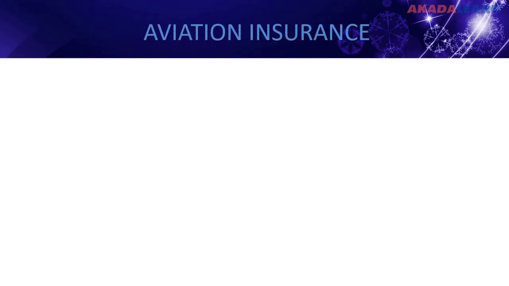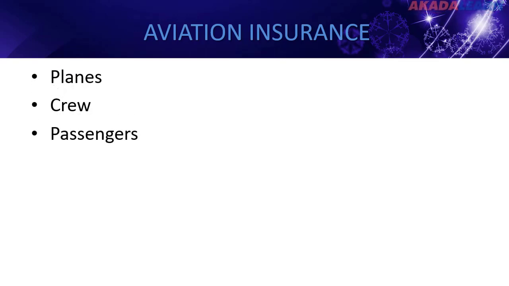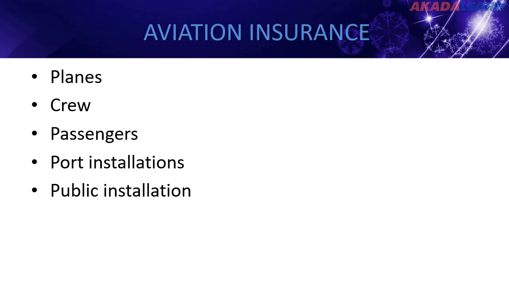And we also have aviation insurance. Aviation insurance covers for air transportation, while marine insurance covers for water transportation. And under aviation insurance, it covers for the plane, the crew, the passengers, port installations, that is airport installations. It covers for public installations. It covers for the cargo too, that is the goods being transported.